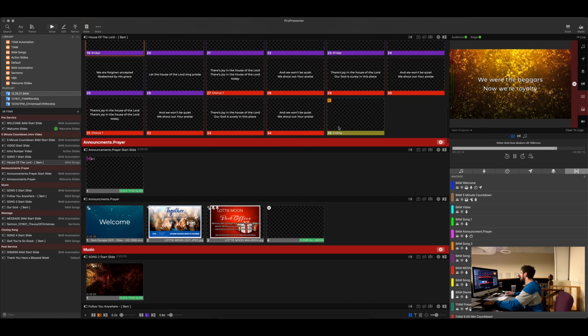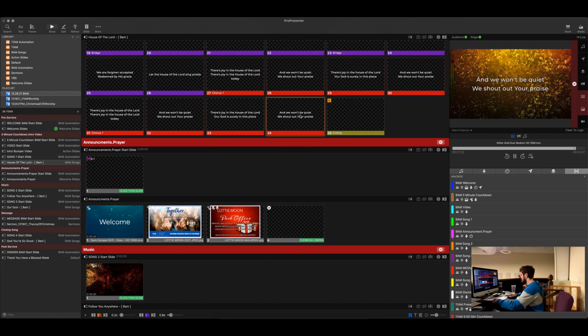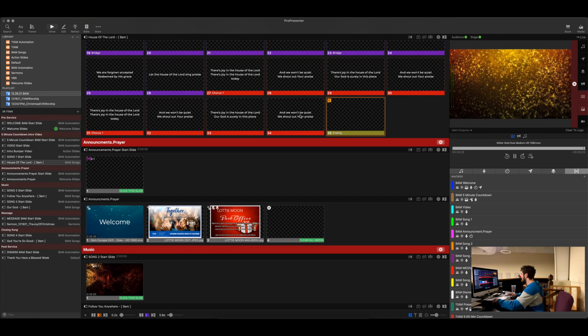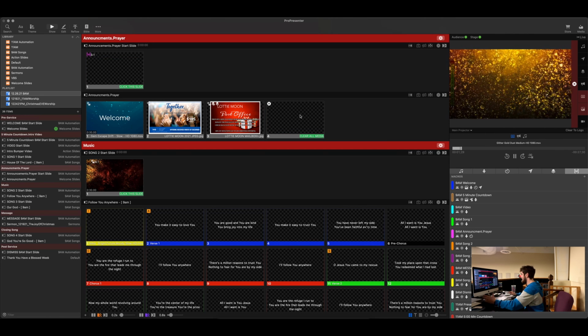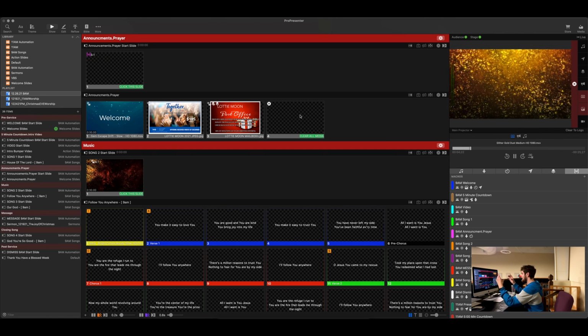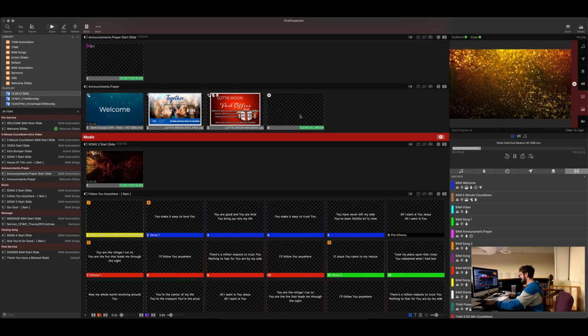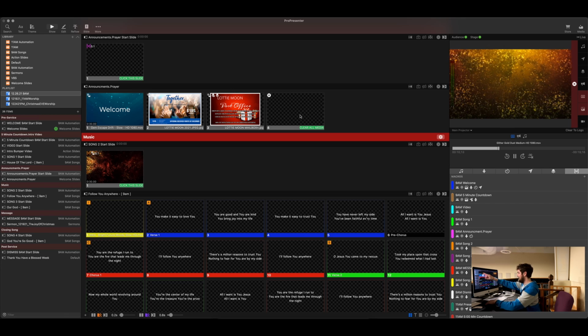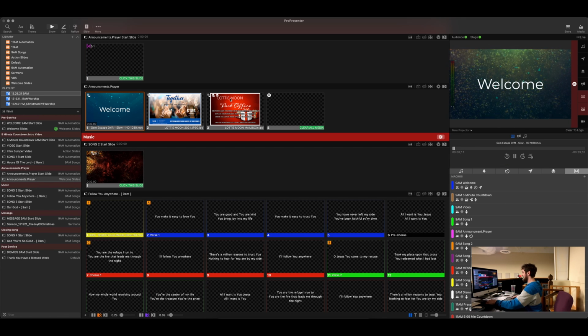Then we'll go down here. So if you're doing the next on the keyboard and you get to the end, you hit next, it'll kind of set up the next section. You hit next again, it'll go to the next announcement, and then you hit next again, and then it goes through.